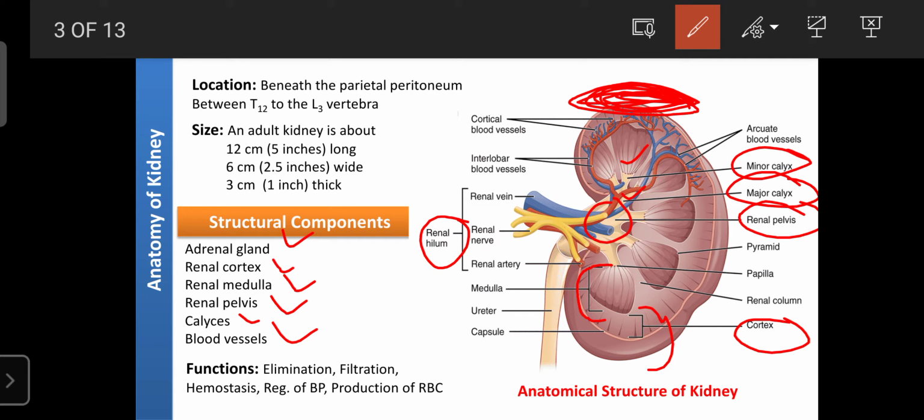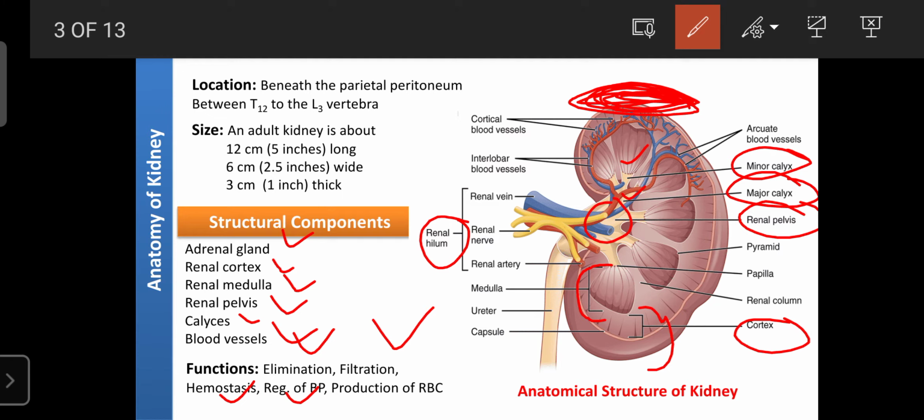Now regarding the functions of the kidney: the kidney is involved in the elimination of waste material, filtration of body fluid, homeostasis, water balance, acid balance and many other balances. It is also involved in the regulation of blood pressure. The kidney regulates our blood pressure over the longer term, throughout the life or throughout the day, while certain other hormones regulate it only for shorter times. The kidney does this with the help of the renin angiotensin aldosterone system.